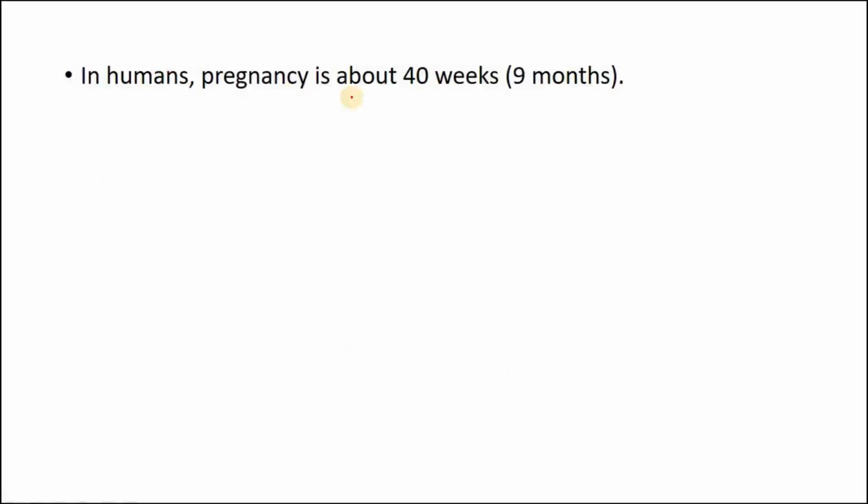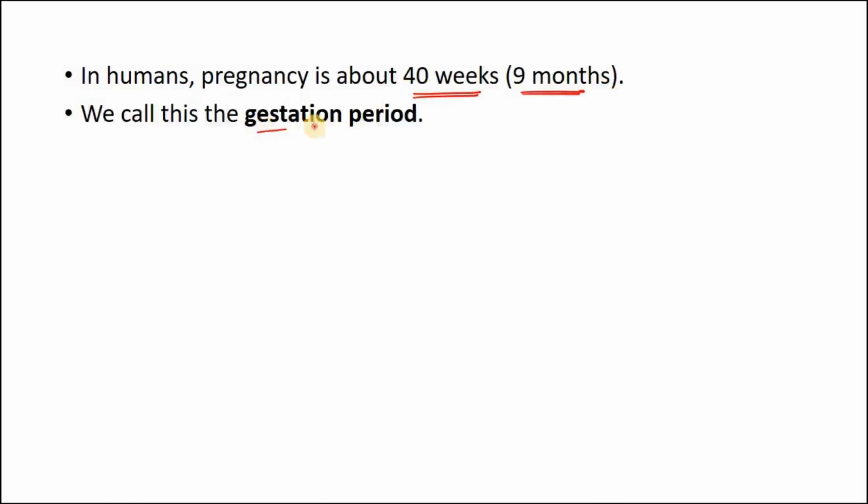In humans, pregnancy is about 40 weeks. That's 9 months. You do 40 into 7, that's 280 days. So around 280 days or 9 months is the period of pregnancy in human beings. It will vary in different animals. We call this the gestation period. This is the period in which the child from a zygote to the actual fully developed child, that whole period